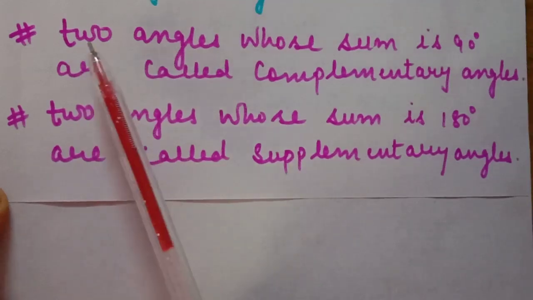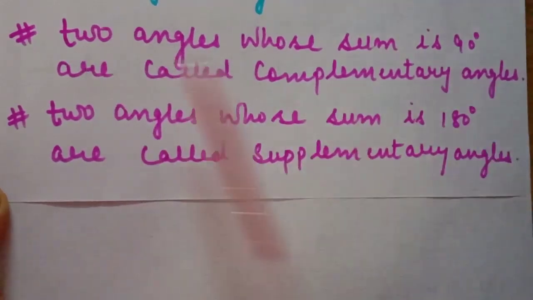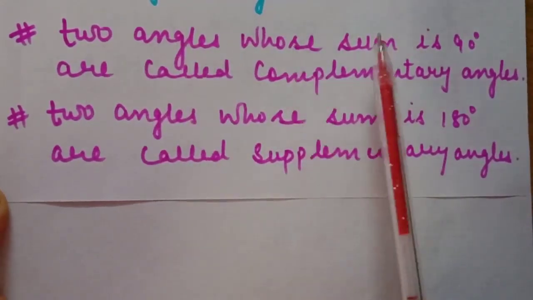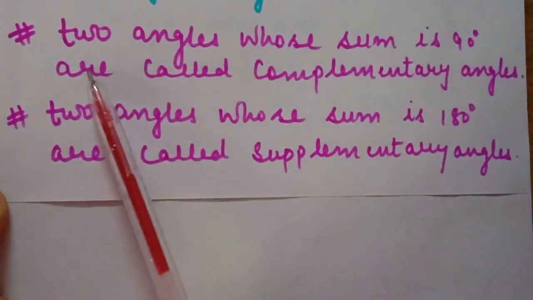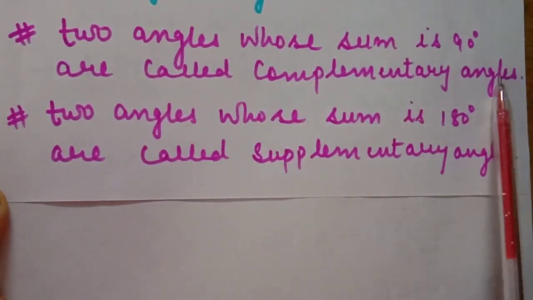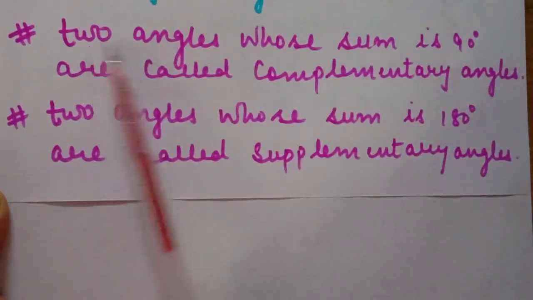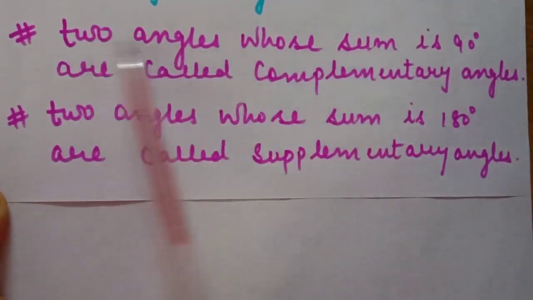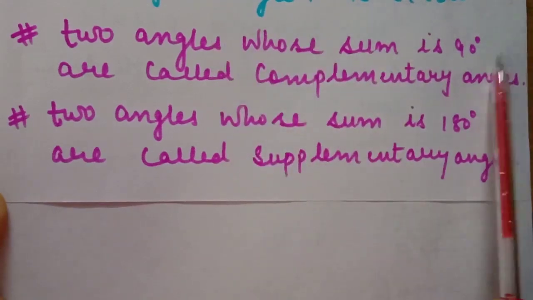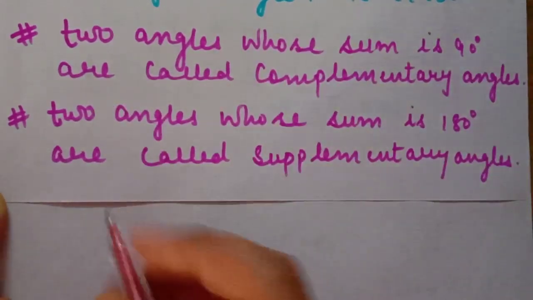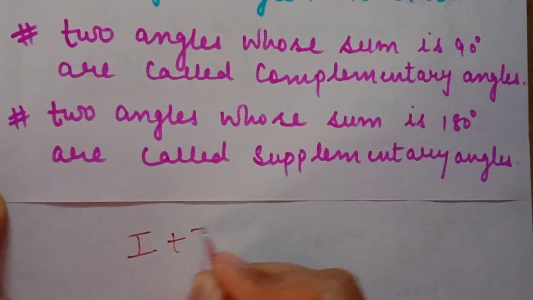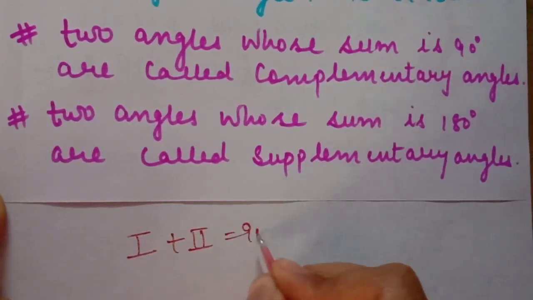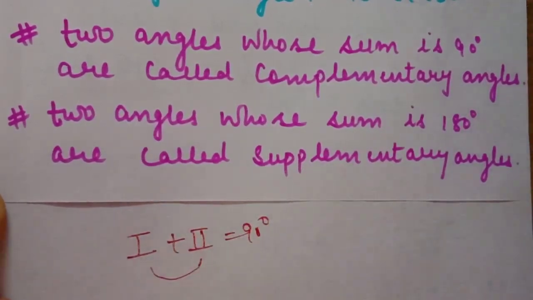Next is complementary angles. Two angles whose sum is 90 degrees are called complementary angles. Now some of the students always confuse between these terms. Angles whose sum is 90 degrees are called complementary angles.